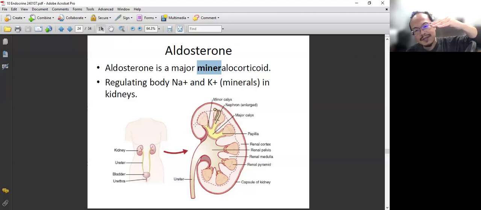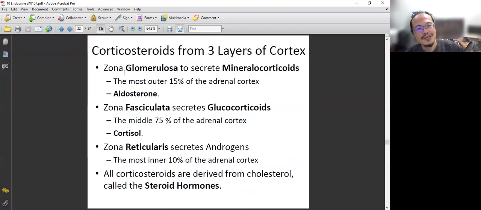F is glucose, about sugar, and R is sex-related. So GFR: salt-related mineralocorticoids, glucocorticoids, and androgen.